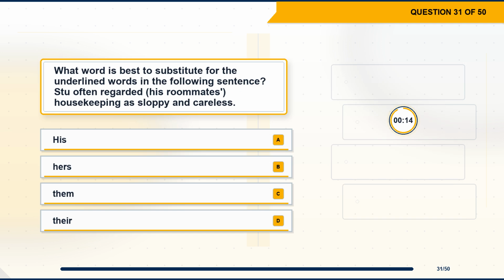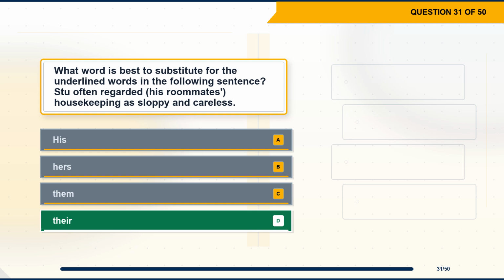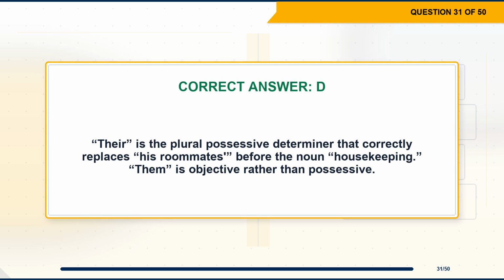Question 31. What word is best to substitute for the underlined words in the following sentence? Stu often regarded his roommates' housekeeping as sloppy and careless. Option A, his. Option B, hers. Option C, them. Option D, their. The correct answer is option D, their. Explanation. There is the plural possessive determiner that correctly replaces his roommates before the noun housekeeping. Them is objective rather than possessive.